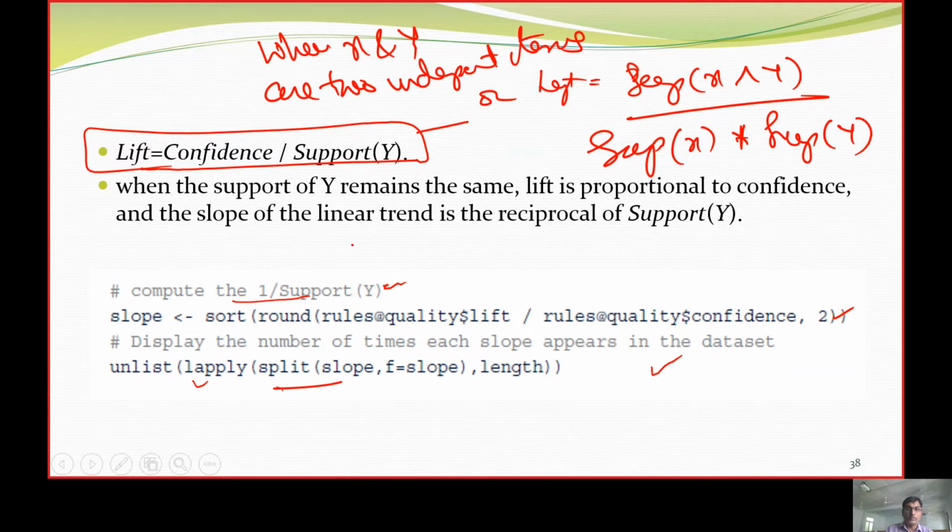This is the original definition as per our textbooks. Of course, we can even say lift is equal to the confidence of x and y divided by another value. More or less it is going to be the same, because this part is nothing but confidence divided by support of y. So that is the formula we have at this point of time.